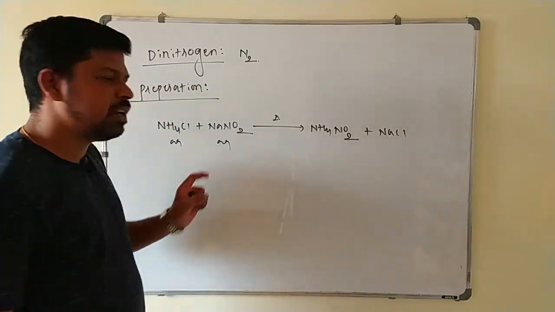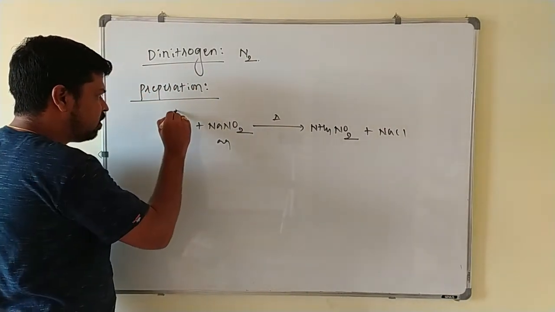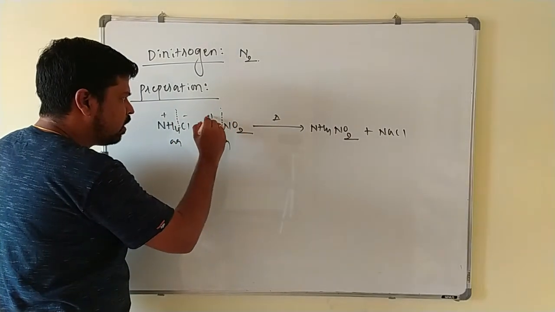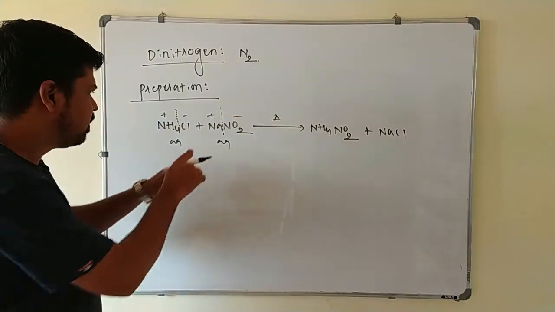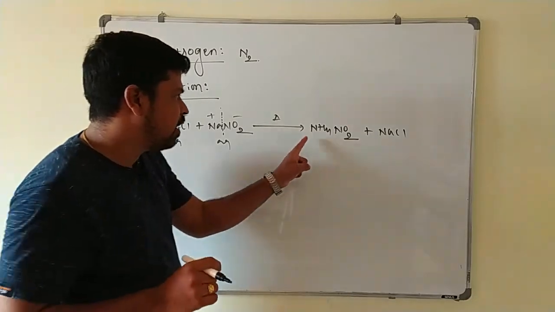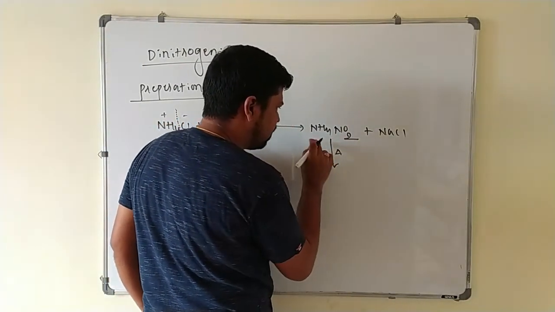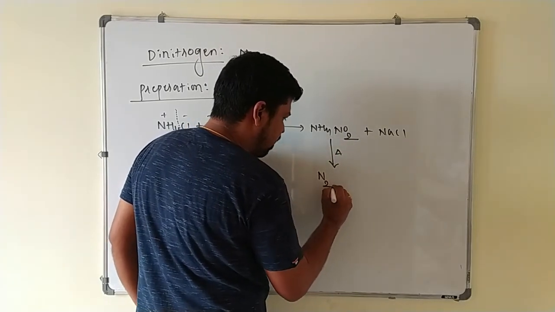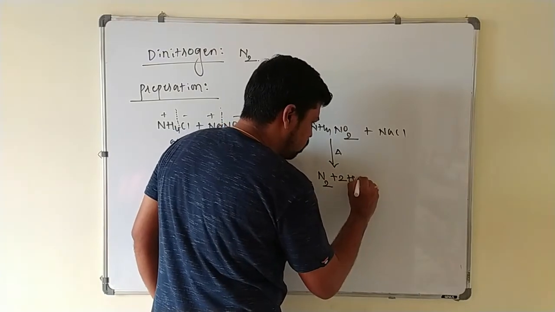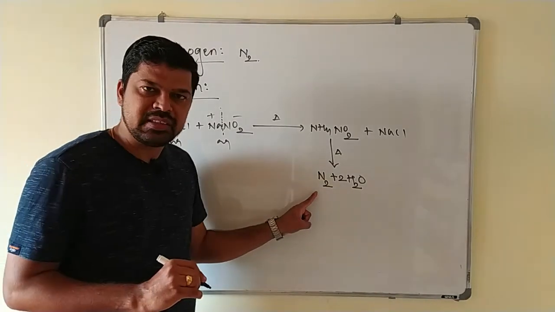NaCl. Simply, in case of inorganic chemistry, you concentrate on the cation and anion. This is NH4+ and Cl-, and this is Na+ and NO2-. Plus reacts with minus to give NaCl, and this plus reacts with minus again to give NH4NO2. This on further decomposition gives N2 plus 2H2O. This is the first method for the preparation of dinitrogen gas, N2.